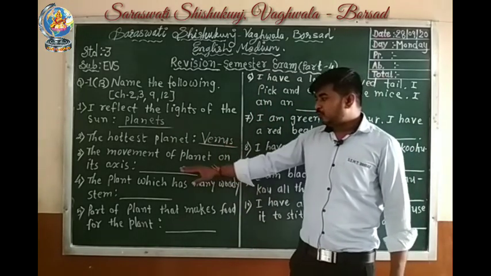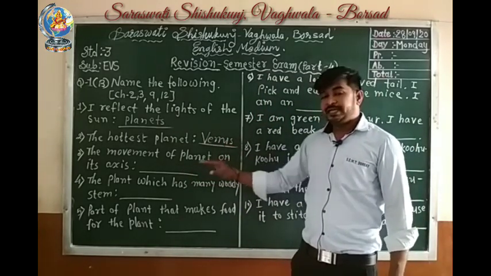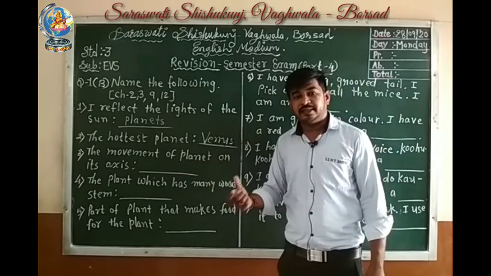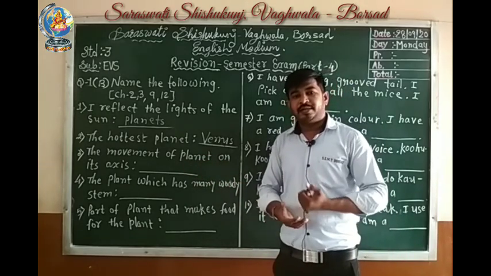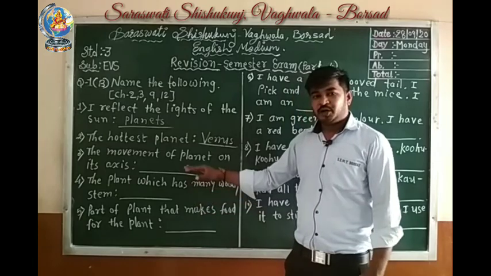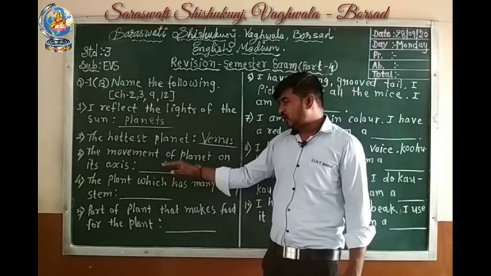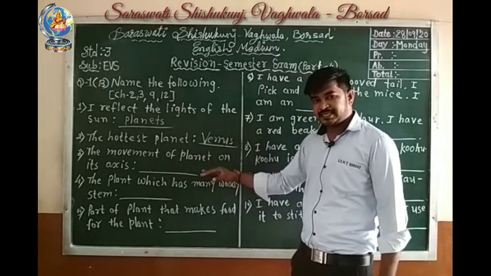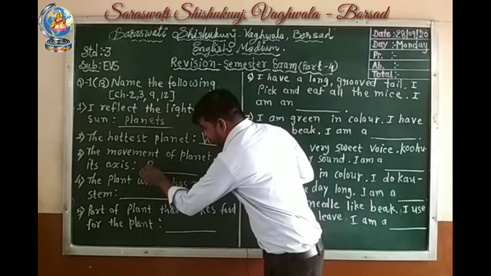Third number, the movement of a planet on its axis. What can we call it? The movement of a planet on its axis is called rotation.